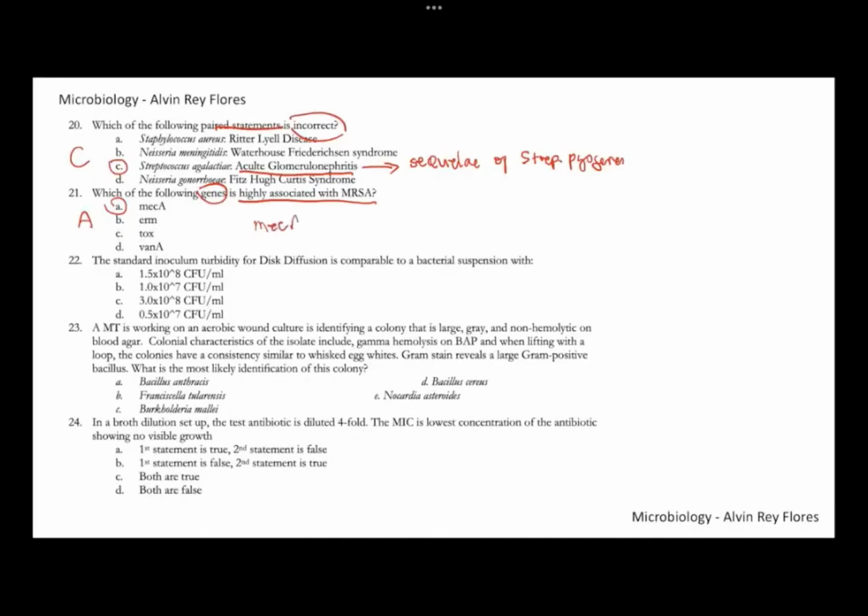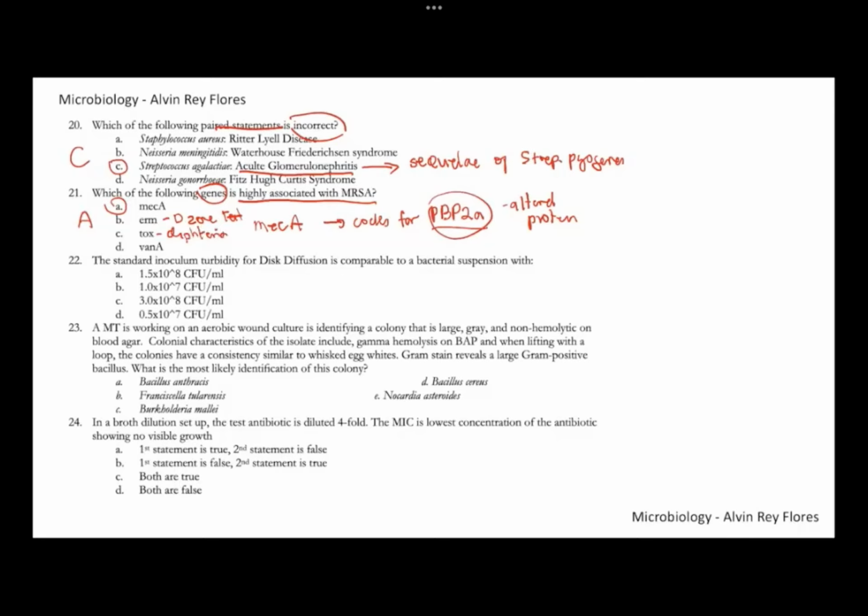The mecA gene codes for PBP2a, an altered protein of Staph aureus, leading to methicillin resistance. The other choices: erm is usually associated with the D-zone test. The tox gene is for the diphtheria toxin. vanA is usually associated with vancomycin resistance. Number 21, letter A.